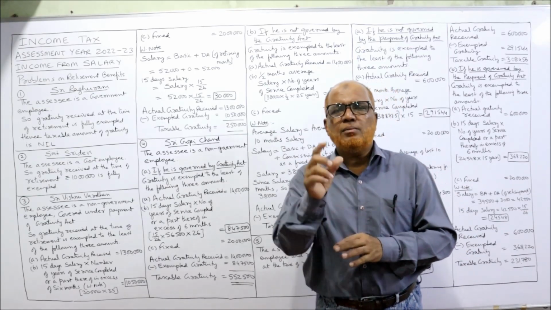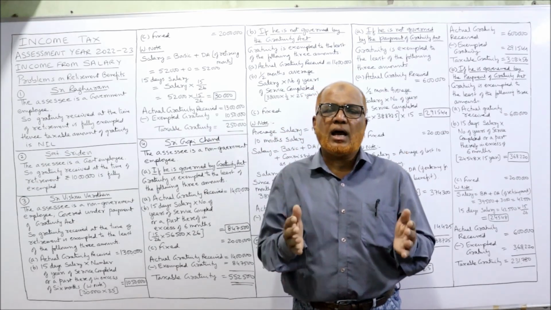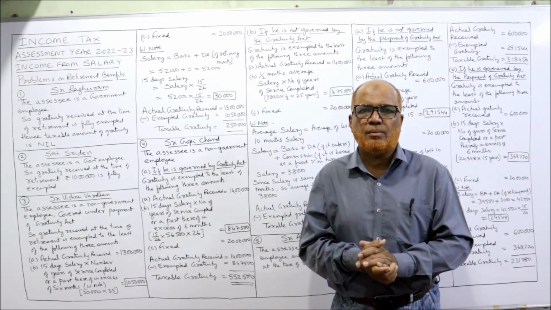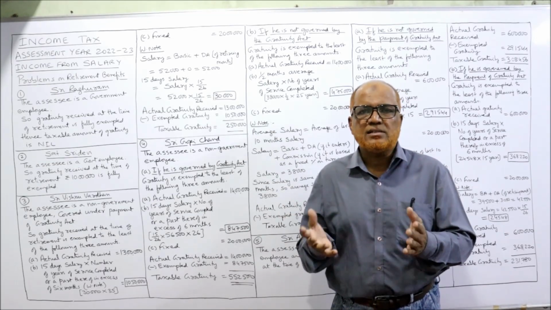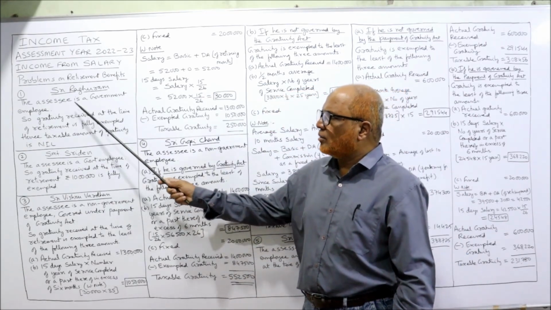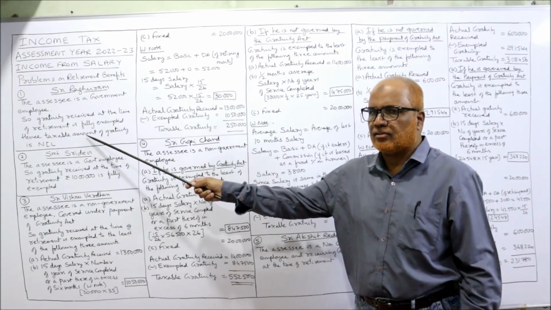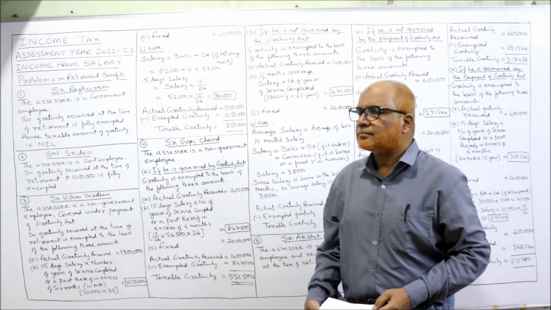Simply we should write: he is a government employee, so gratuity received at the time of retirement is fully exempted from tax, and hence taxable gratuity is nil.